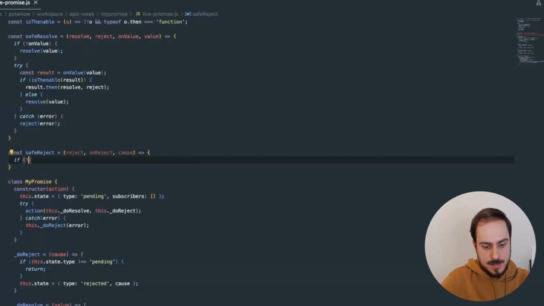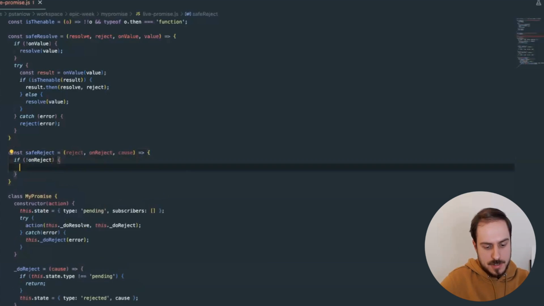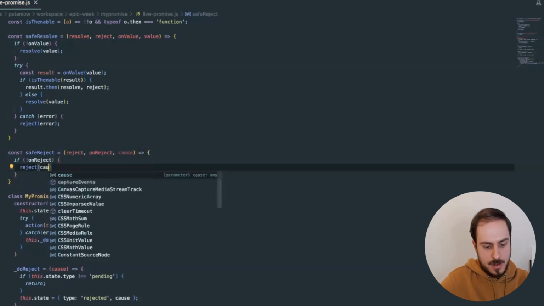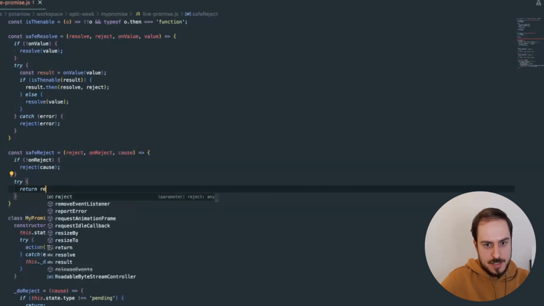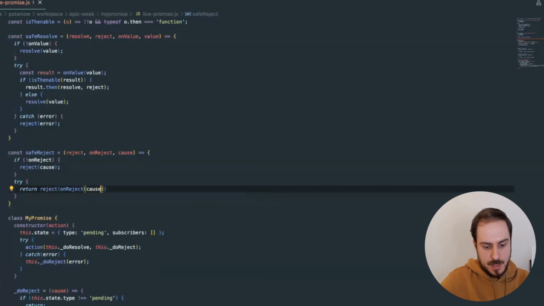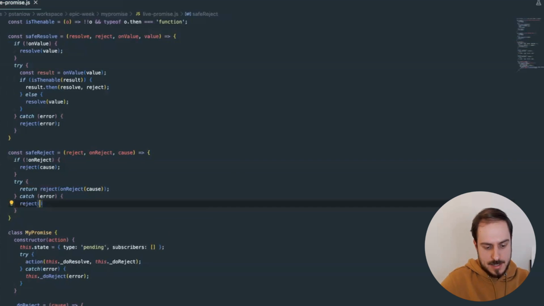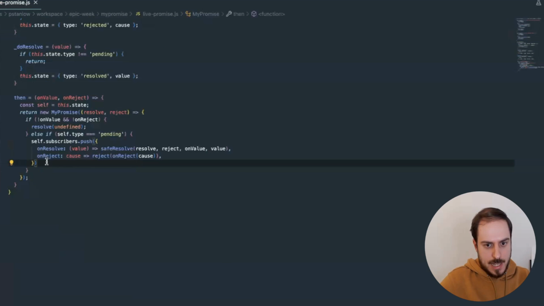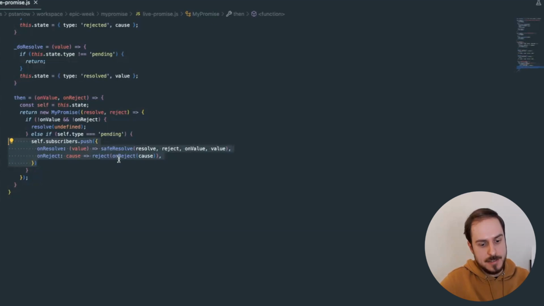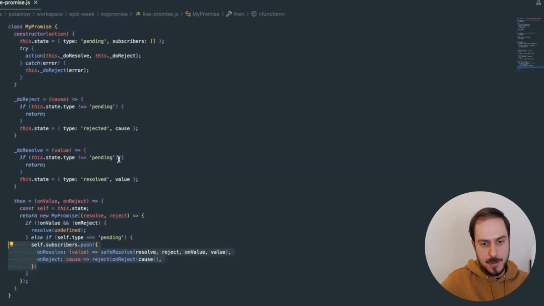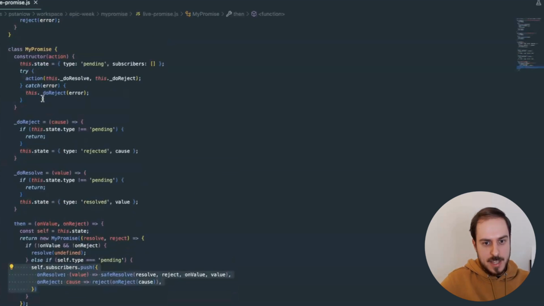So we say that if there is no callback, we just simply reject with the cause, and then we try to return with the cause. If there is another error, we just reject with that error. Okay, so we have the subscribing mechanism. It was a little bit complicated, but it had to handle a few edge cases, and now it will be easier. So here for the asynchrony.